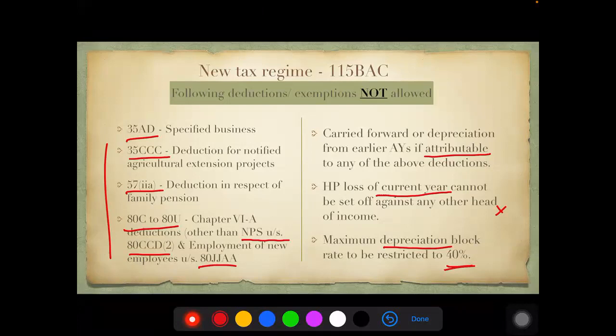Okay, so this is as far as your 115BAC is concerned. Please remember your questions will specify very clearly whether the assessee is opting for the scheme or not. Also, they will specify whether you have to draw a comparison. In case your question is silent and does not mention whether the assessee is choosing or not, and it happens to be a descriptive type, you have to work both ways and say which is beneficial.